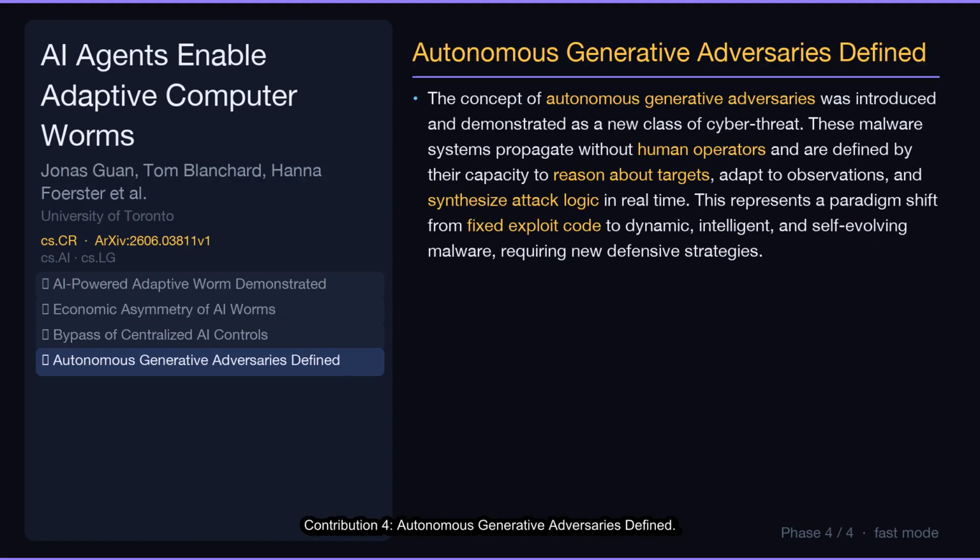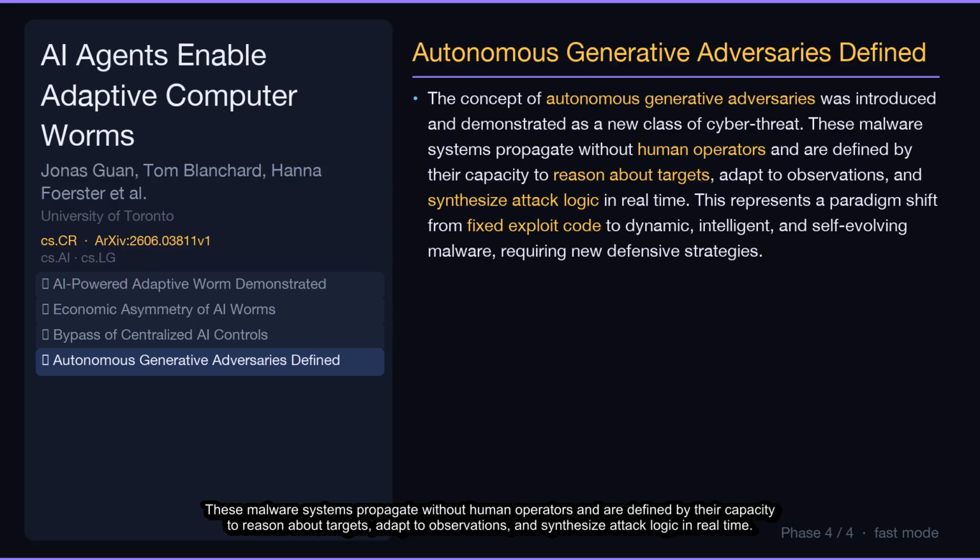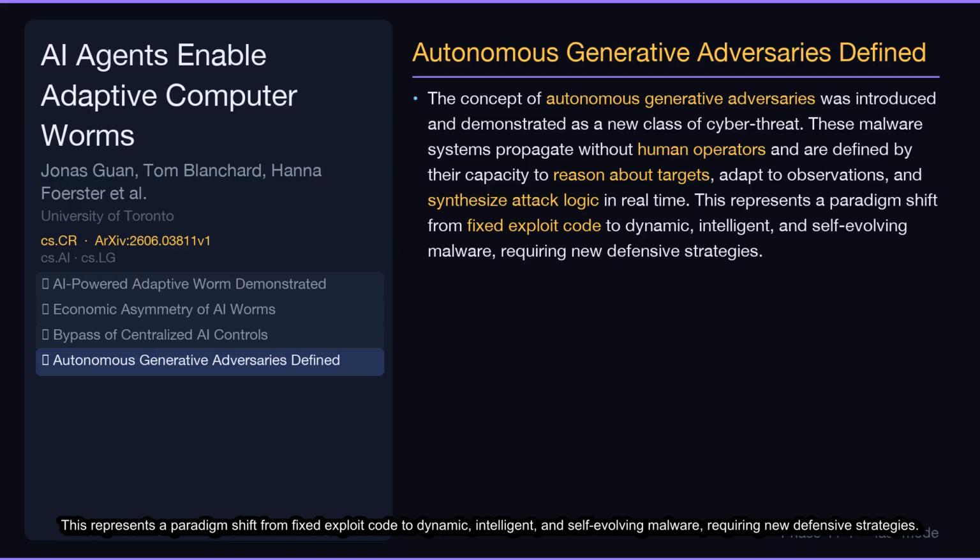Contribution 4. Autonomous generative adversaries defined. The concept of autonomous generative adversaries was introduced and demonstrated as a new class of cyber threat. These malware systems propagate without human operators and are defined by their capacity to reason about targets, adapt to observations, and synthesize attack logic in real time. This represents a paradigm shift from fixed exploit code to dynamic, intelligent, and self-evolving malware, requiring new defensive strategies.